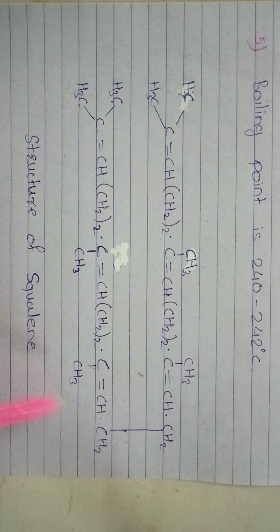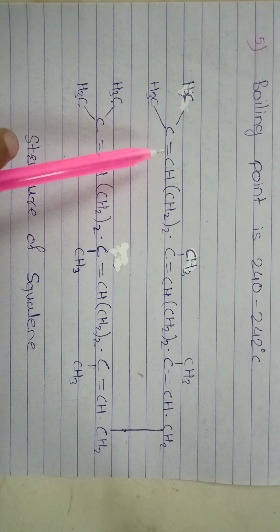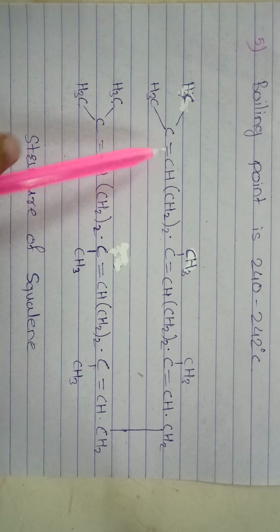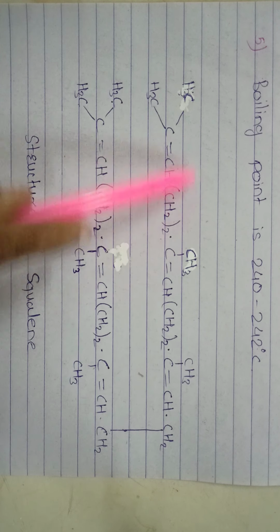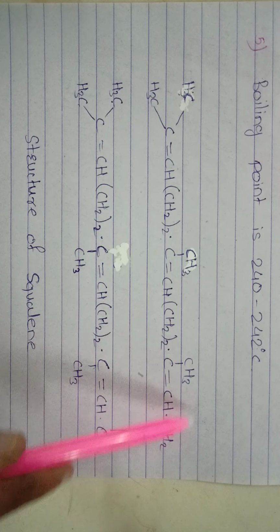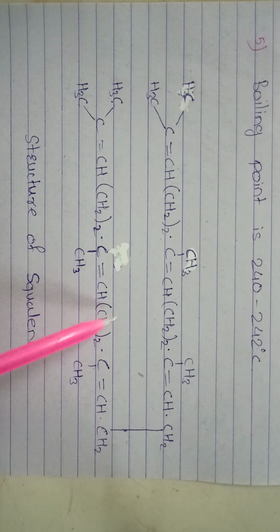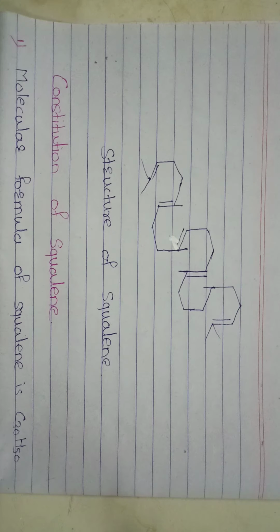This is the structure of squalene. Squalene contains 6 double bonds: 1, 2, 3, 4, 5 and 6. Squalene contains 6 isoprene units: 1, 2, 3, 4, 5 and 6. This is the structural formula and structure of squalene.